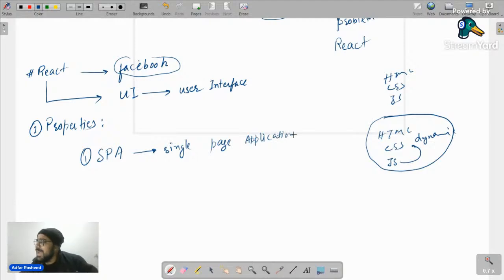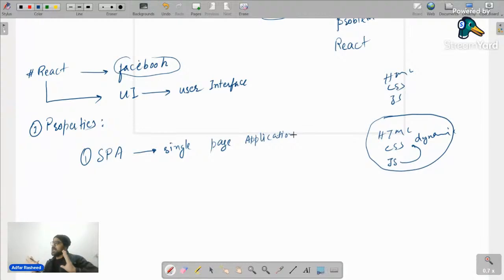React is a library. It's not a framework. It's a library. That's it. We have not discussed right now what a library is, and I will come to that later on. We don't know what a framework is, but as of now, note down on your rough copy, it's a library. Then we will understand what it is. What do we mean by single page web application?